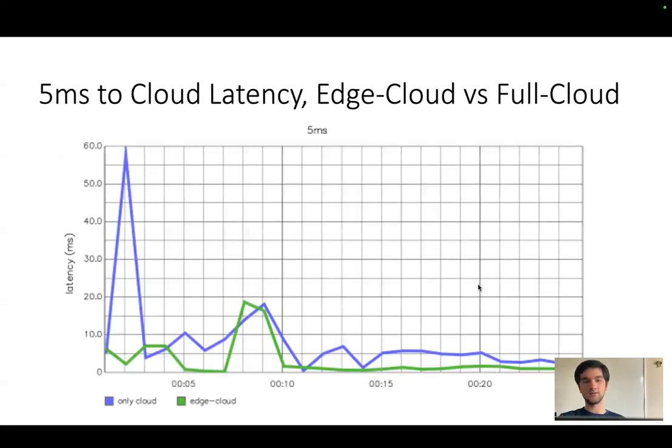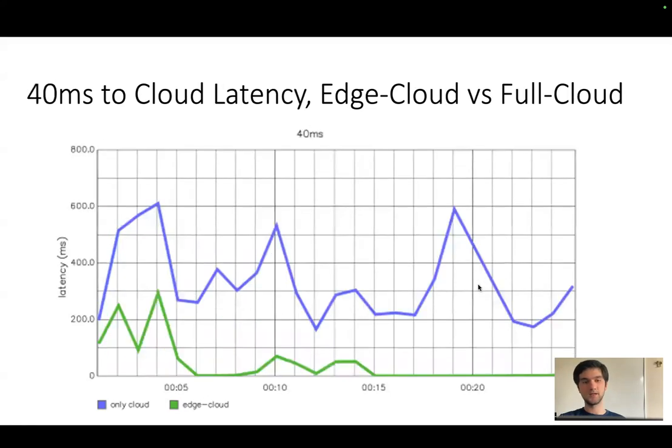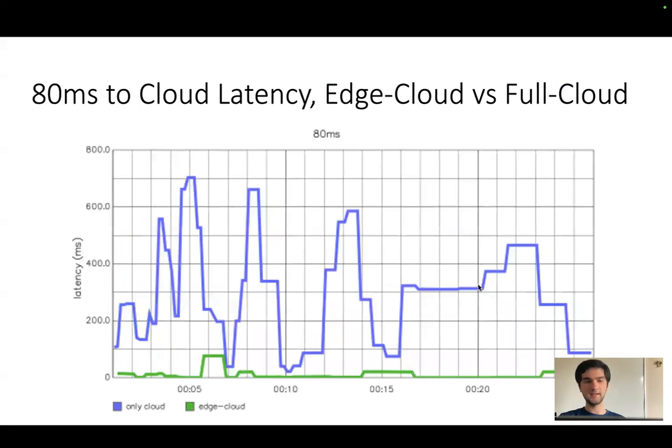Here we see how the full process time comparison looks when cloud-to-edge network latency is 5 milliseconds. There is no dramatic difference, but in general, edge cloud is better. After 40 milliseconds, we see that edge cloud is distinctly better in all stages of the experiment. At 80 milliseconds delay, we see a dramatic difference between edge cloud and cloud-only system.